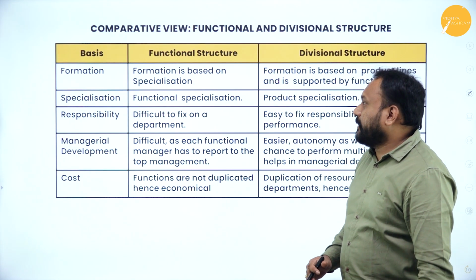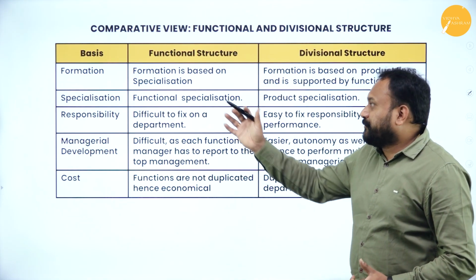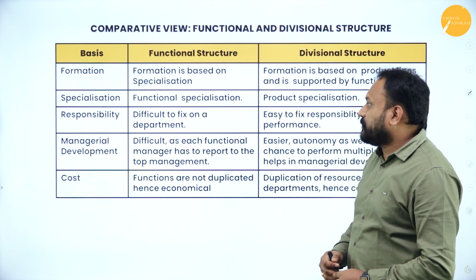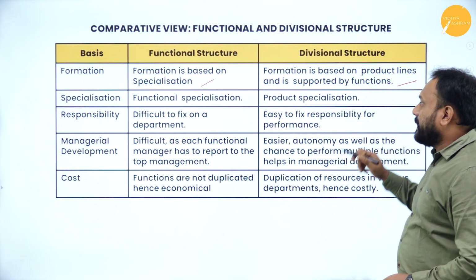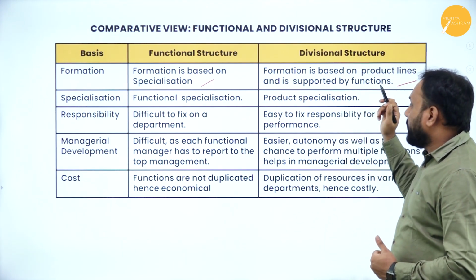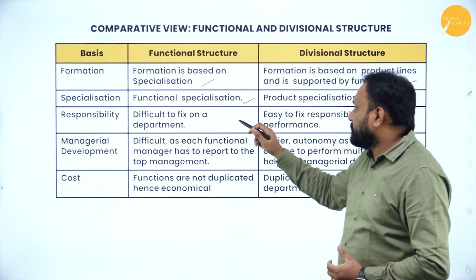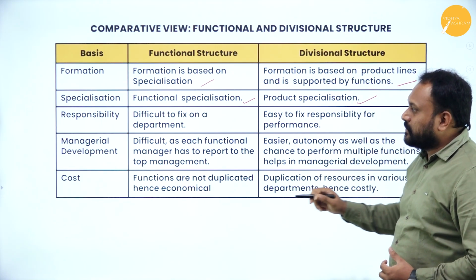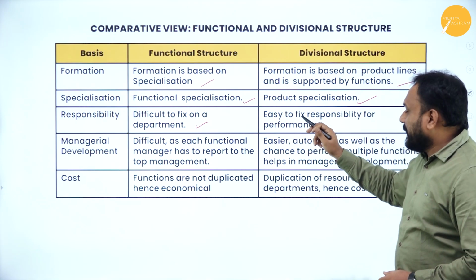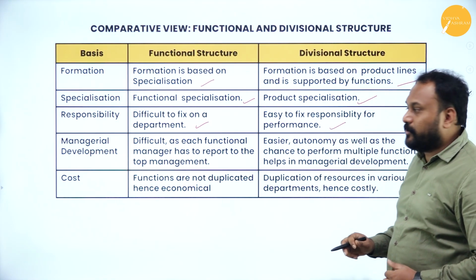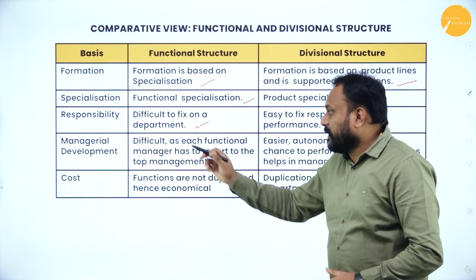Next is the comparative view of functional and divisional. I've given you a few bases here. First is formation. Formation is based on specialization in functional. Formation is based on product line and supported by functions in divisional. Functional specialization is there in the functional structure; here it is product specialization. Responsibility is very difficult to fix on a department in functional. It is easy to fix responsibility for performance in divisional because you will identify which department has done it.